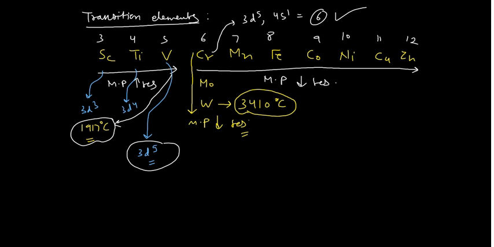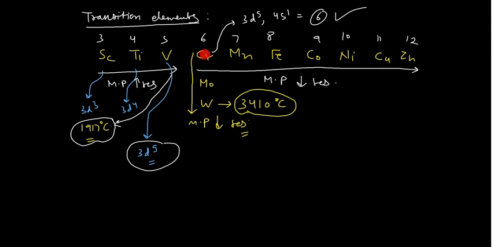The simplest answer is that, see, these are metals, and if your metallic bonding is very high, then obviously the melting point would also be very high. But chromium has an extra stable electronic configuration, with a half filled d subshell and 4s subshell. So it is reluctant to lose its electrons or to share its electrons to form the metallic bond. So there is less metallic character in chromium compared to vanadium.